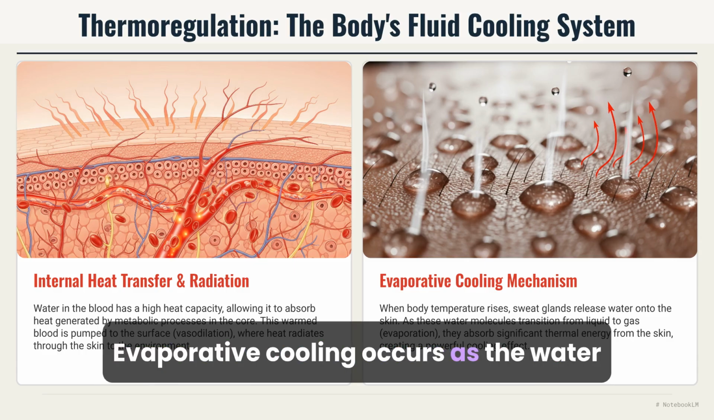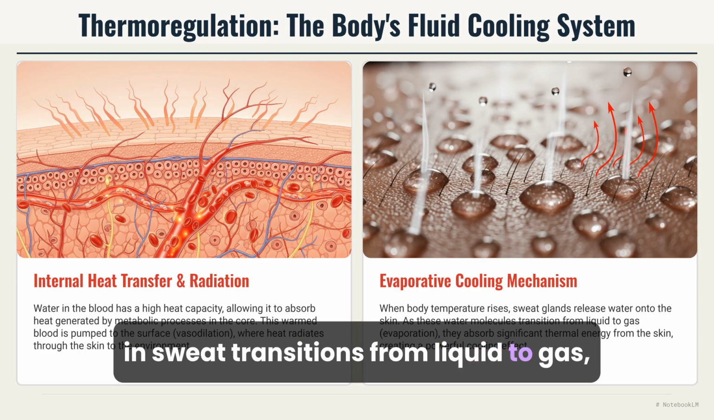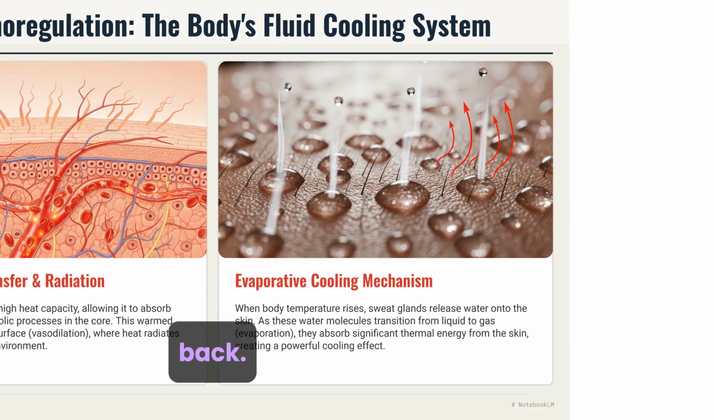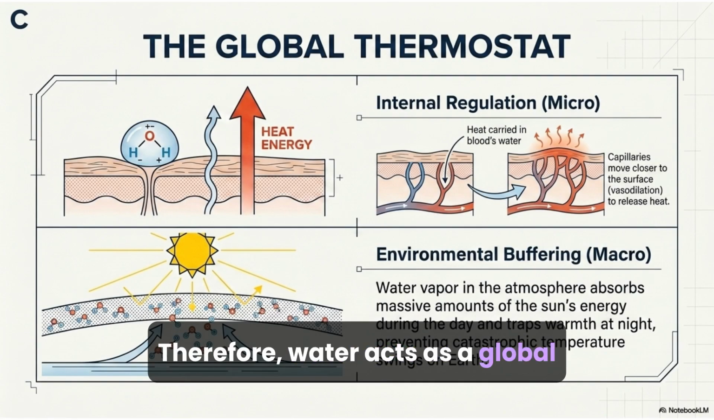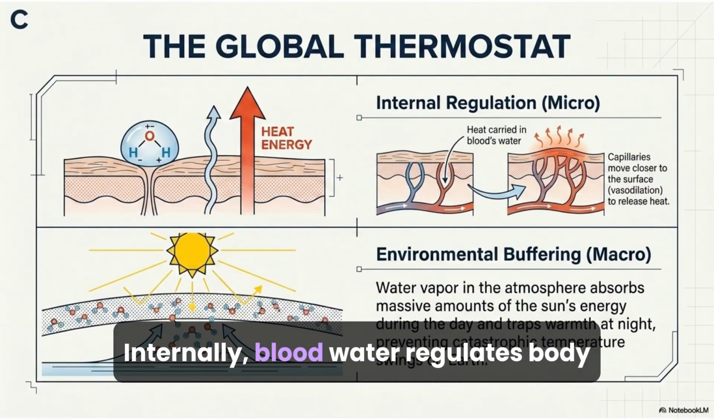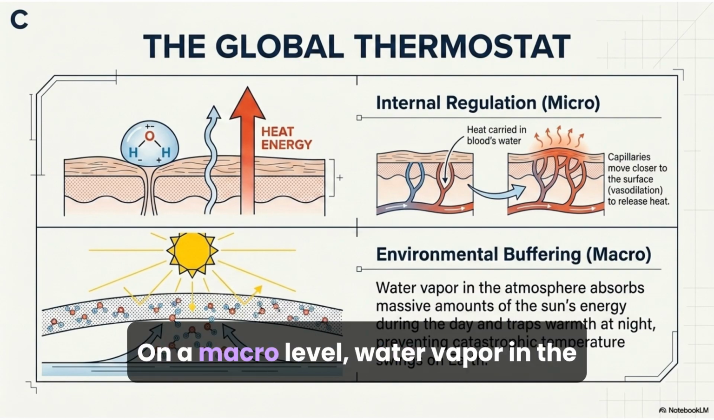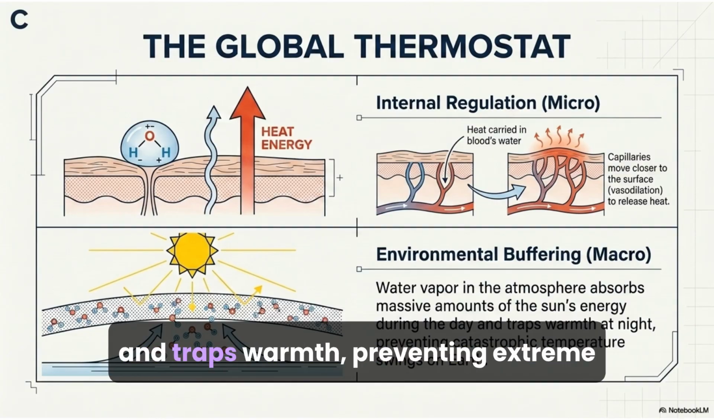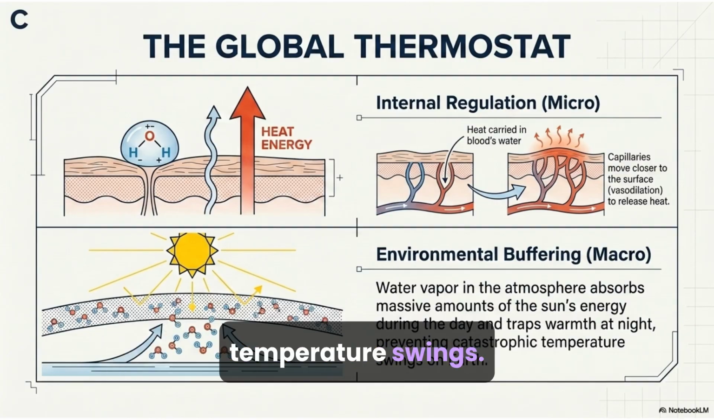Evaporative cooling occurs as the water in sweat transitions from liquid to gas, removing thermal energy from the skin. This creates a cooling effect. Therefore, water acts as a global thermostat. Internally, blood water regulates body temperature. On a macro level, water vapor in the atmosphere absorbs the sun's energy and traps warmth, preventing extreme temperature swings.